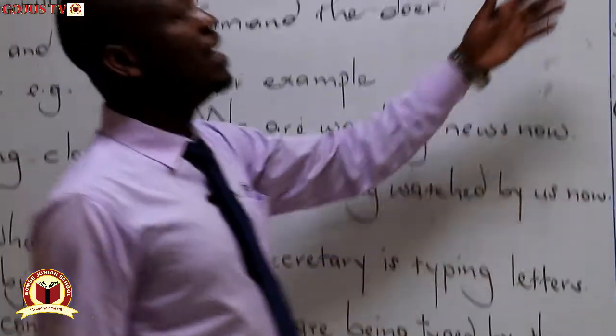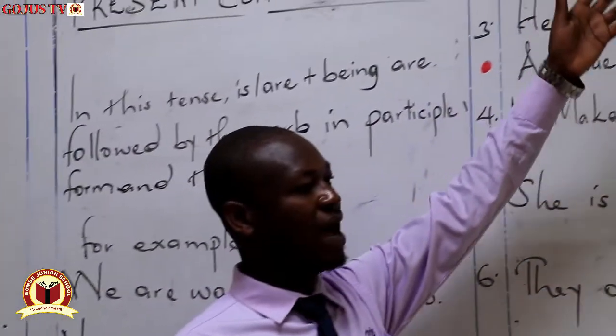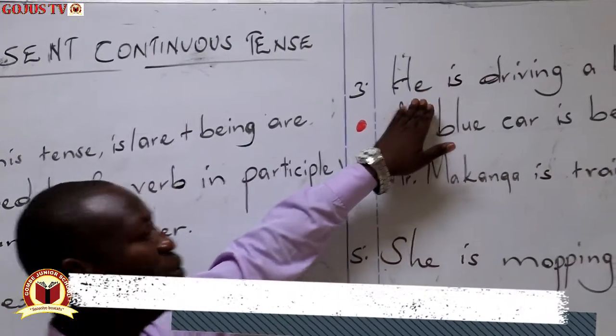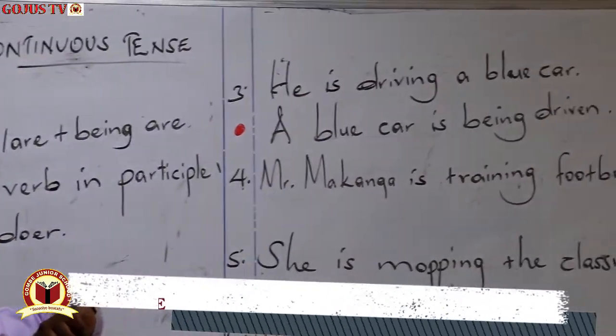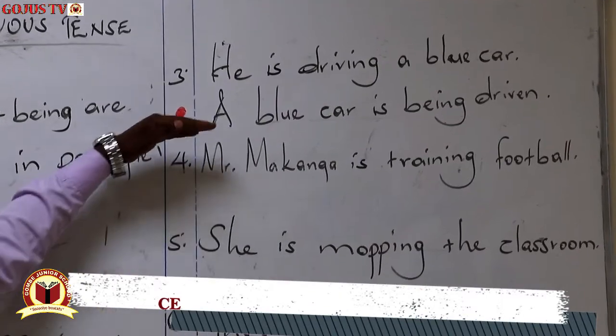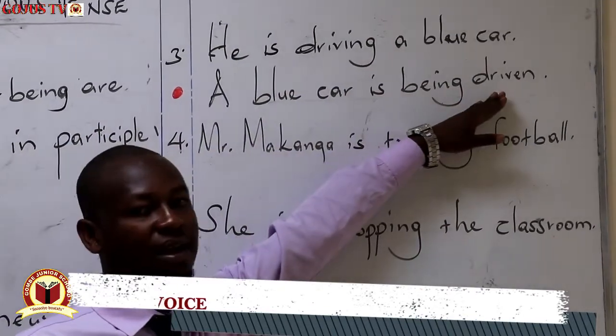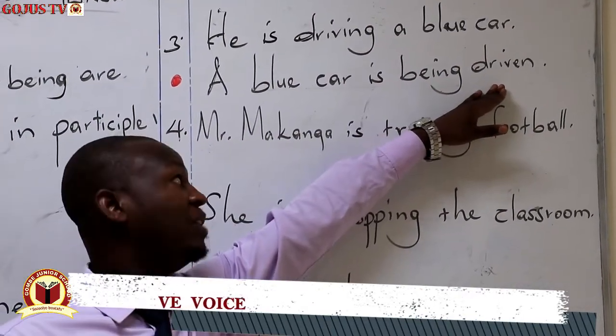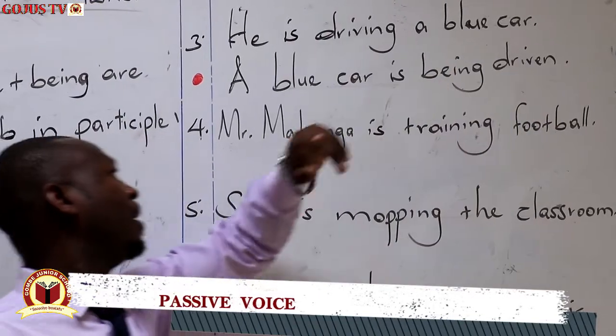Number 3, he is driving a blue car. Here you realize we don't know who is doing the driving. So here is where we say a blue car is being driven. I hope you can remember why we are not mentioning who did the driving.